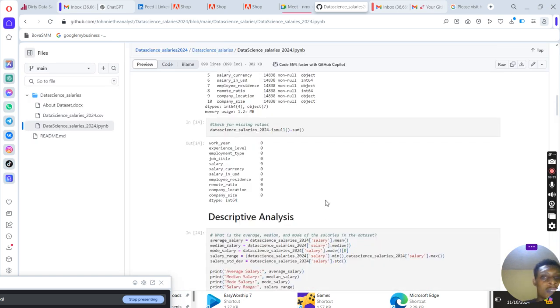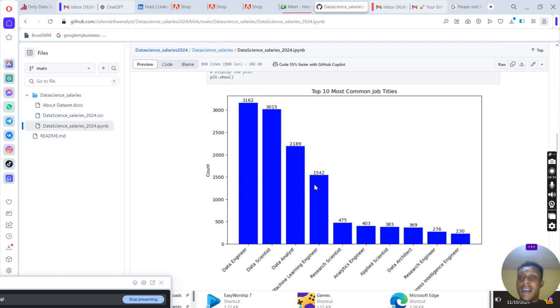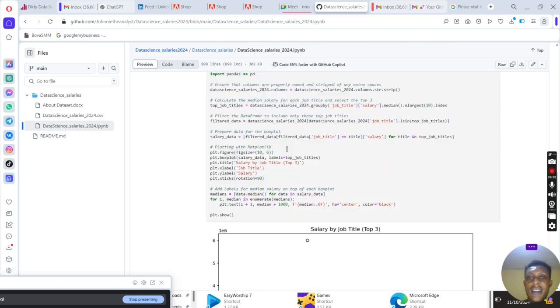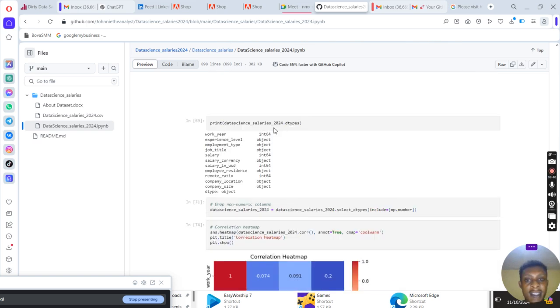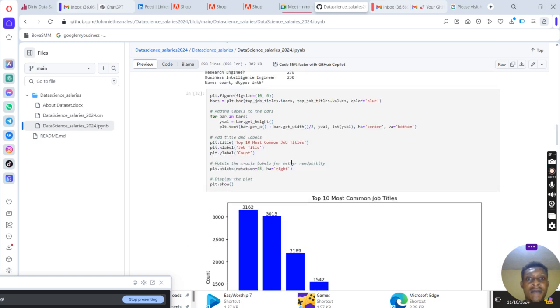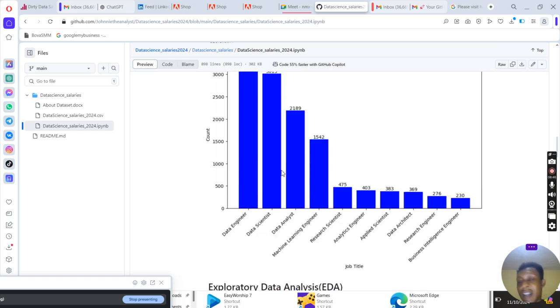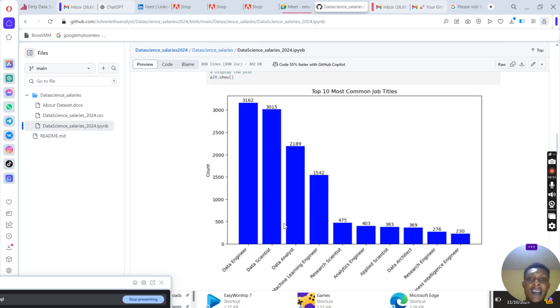You can see it's very easy to push projects as a data analyst, data scientist. This data is a current data set, the salary based on their job roles. You can see, I'll give us this data to work with. Data scientist, data analyst. So anywhere you want to focus on, see where you are. This is the top 10 most common job titles. So the first is data engineer. You have data scientist. You have data analyst, which is among the top 50.